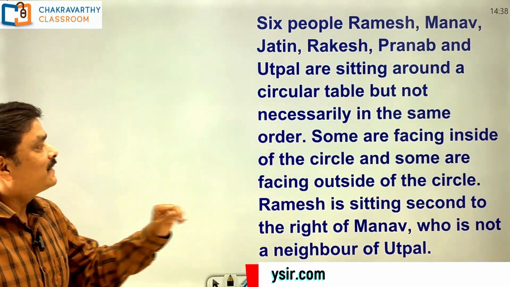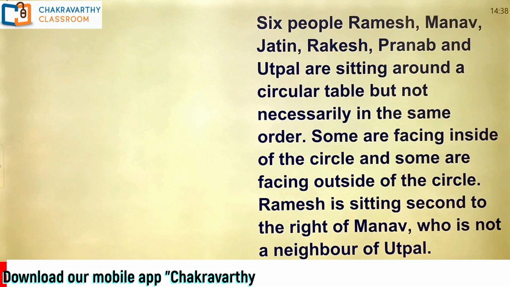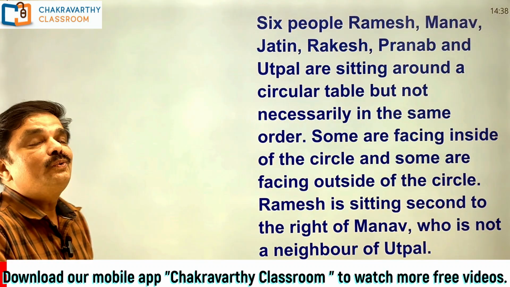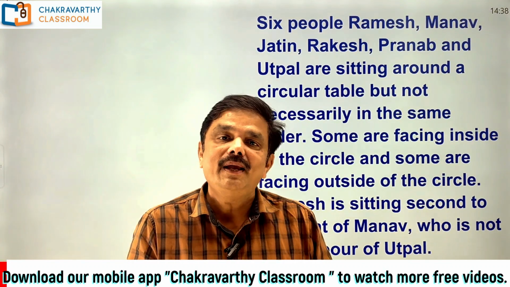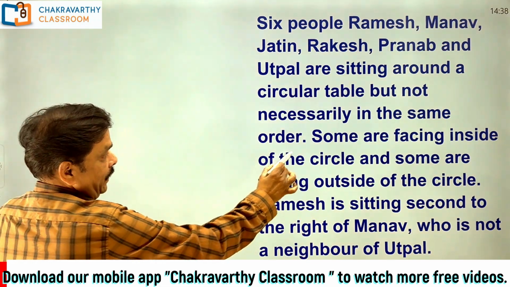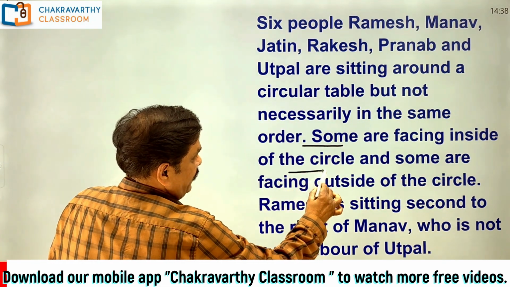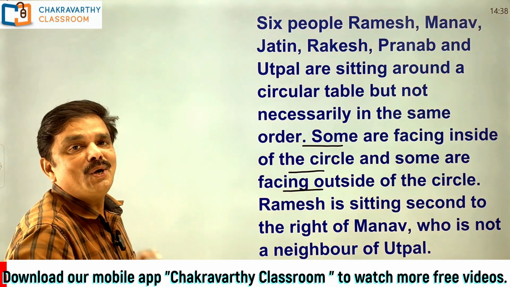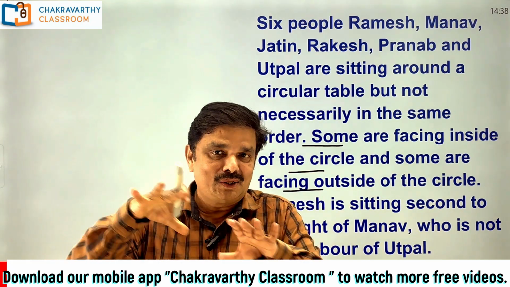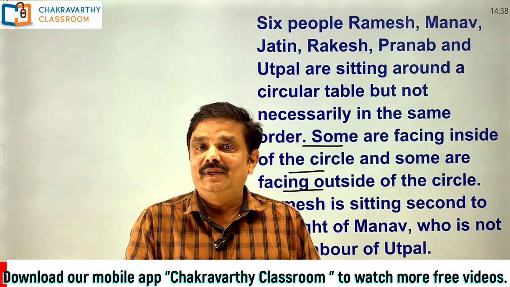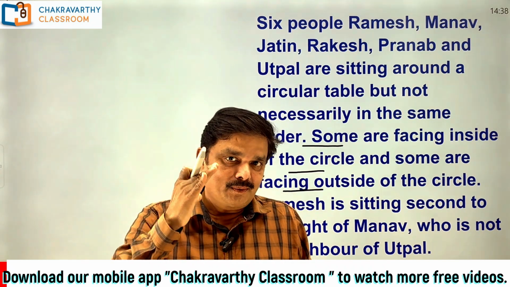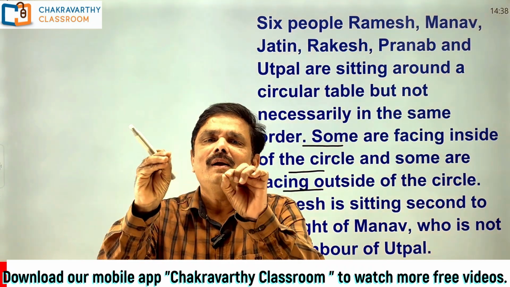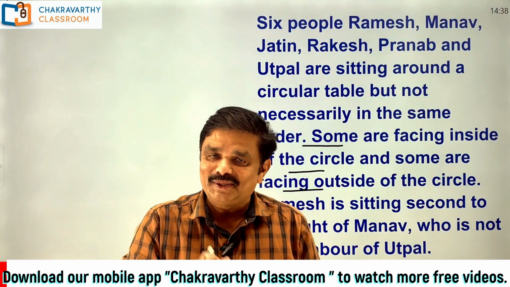It's a normal information. All right. Next, you see, some are facing inside of the circle and some are facing outside of the circle. That's very, very important. They have not given how many are facing inside and how many are facing outside. That we need to find out. What exactly do we need to find out here? They have given some clues. It's a small puzzle involving seating arrangement, right?